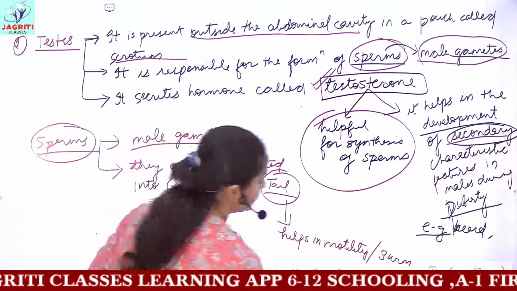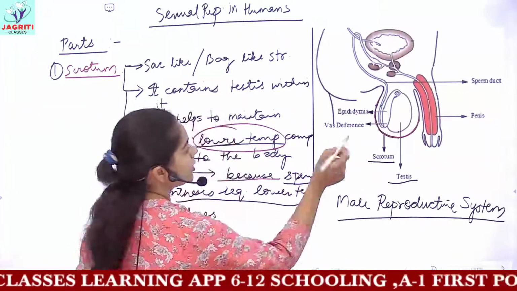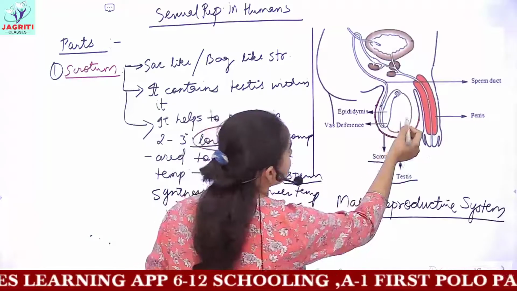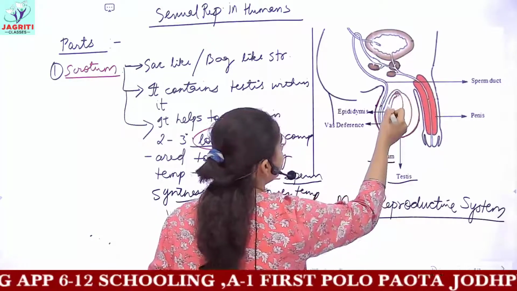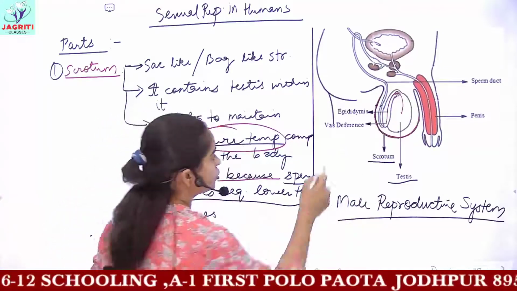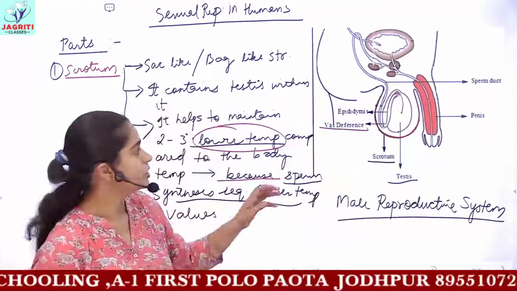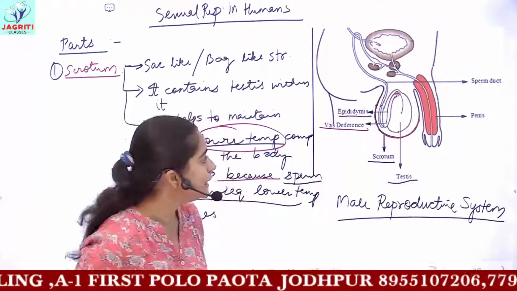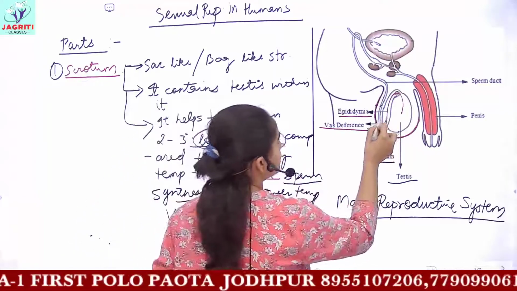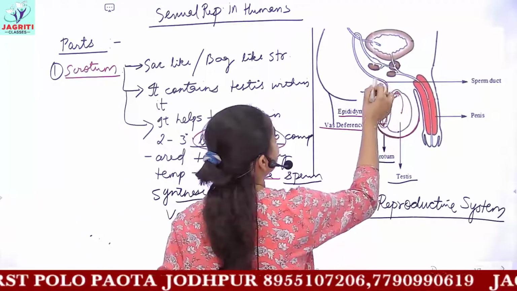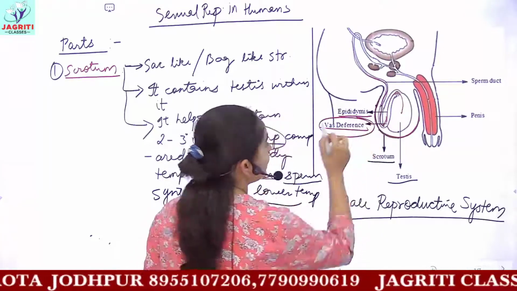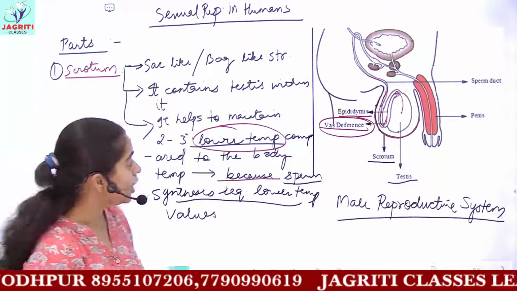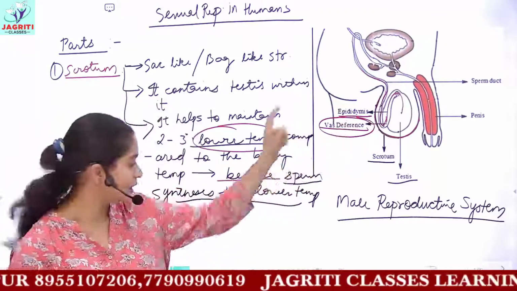Now next, what we'll be discussing is the sperms which are produced by the testis. You can see the sperms move into this structure, which is a tube-like structure known as the epididymis. And from the epididymis, the sperms move into a thin tube, as I am labeling it, and this thin tube is known as vas deferens. So now, the third part we'll be studying is vas deferens.